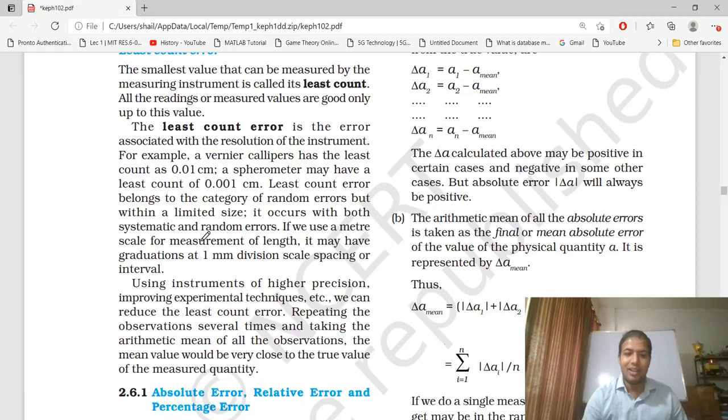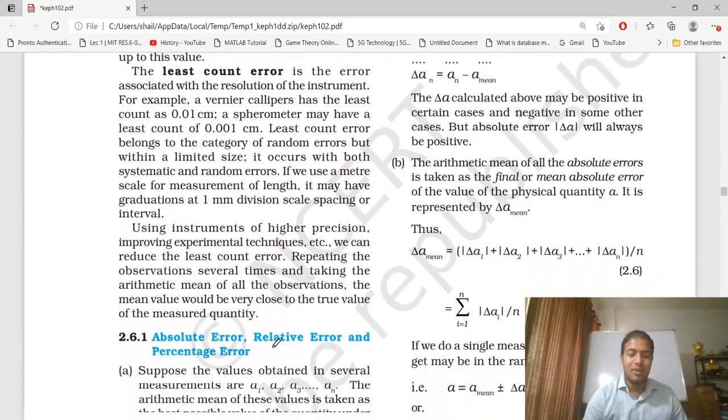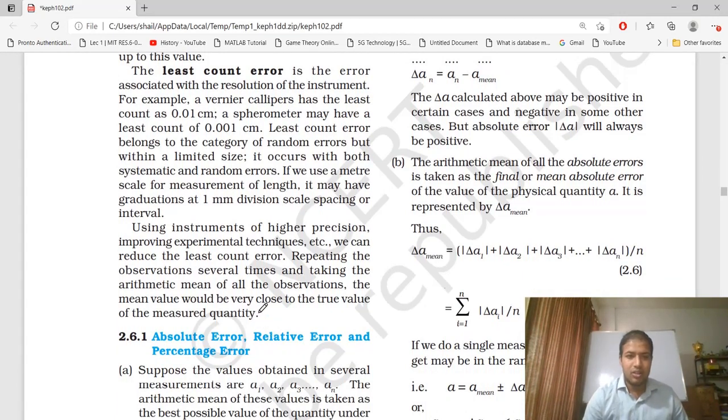If we use a meter scale for measurement of length, it may have a graduation of 1 millimeter division, scale spacing or interval. Using instruments of higher precision, improving experimental technique, etc., we can reduce the least count error. By repeating the observation several times and taking the arithmetic mean of all the observations, the mean value would be very close to the true value of the measured quantity. So here we see how the least count error is introduced due to limitation of the equipment using which we are measuring the quantity.